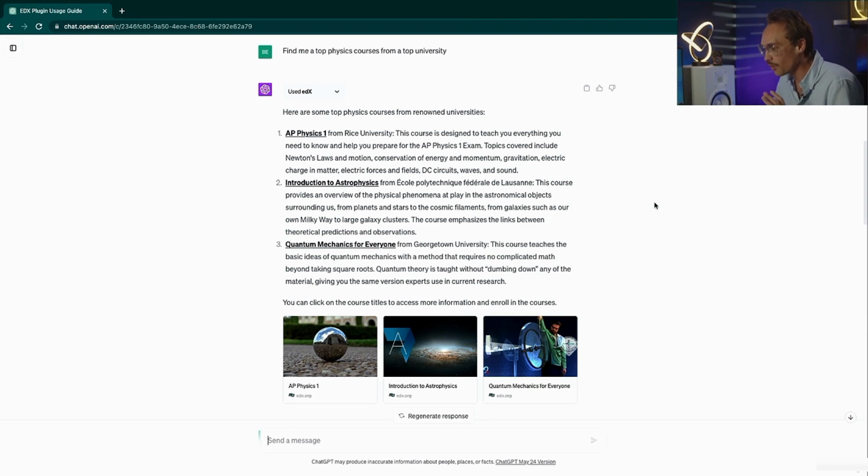which is so exciting. So you can say, find me a top physics course from a top university. And here it shows you a breakdown of potential courses on physics. So you could go ahead, and this is from Georgetown University, this is from Rice University. So let's say you were interested in this introduction to astrophysics.